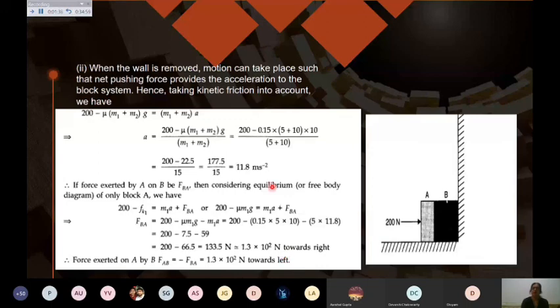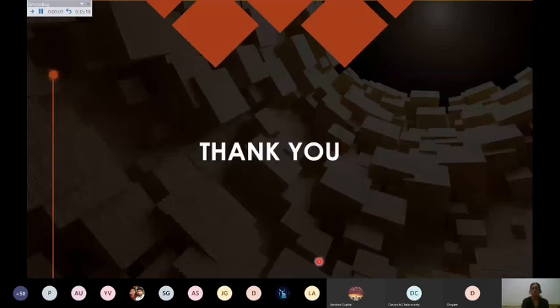You should be able to frame this equation, it is important that you should be able to frame it. Once you have framed the equation, then you can do the calculations and work out the things. So these types of questions you can work out on friction. A variety of questions can be there. Up to this. Thank you everyone.